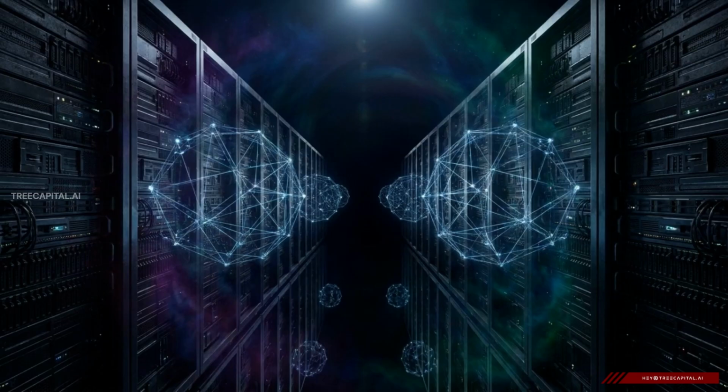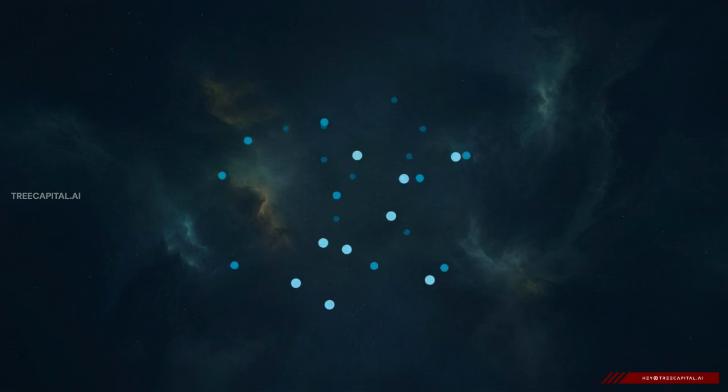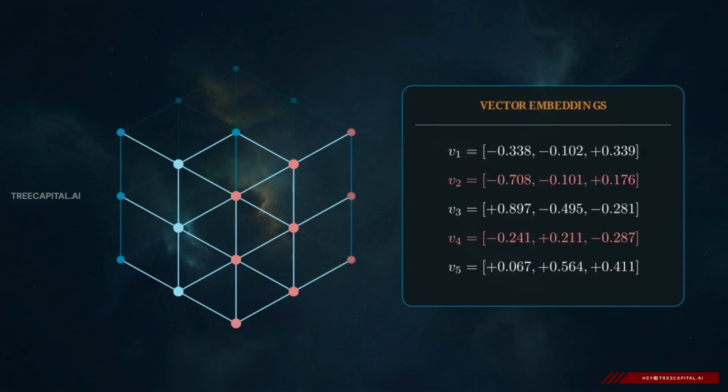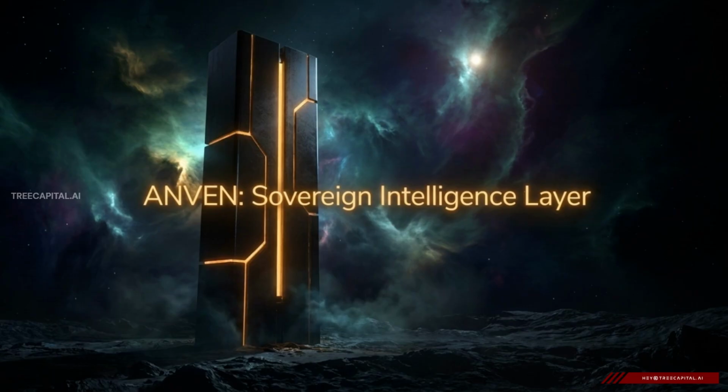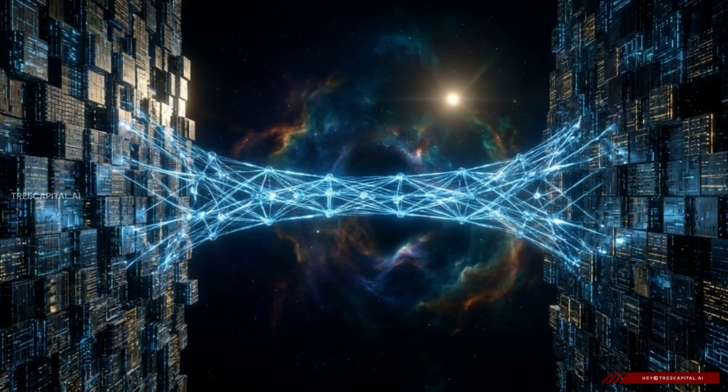The end result of all this message passing and attention weighting is highly practical. Messy, real-world relationships are converted into dense mathematical vector embeddings that models can deeply analyze. This brings us to Anven, a model developed by Treecapital Technologies to run entirely within private, air-gapped clouds. It represents the transition from theoretical graph research to a secure, enterprise reasoning engine. Anven functions as an analytical bridge, interpreting the hidden dependencies within multi-layered data for executive decision makers.